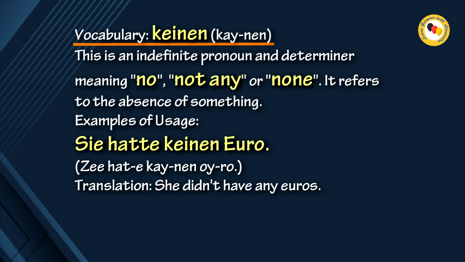Vocabulary: Keinen. This is an indefinite pronoun and determiner, meaning no, not any or none. It refers to the absence of something. Examples of usage: Sie hatte keinen Euro. Translation: She didn't have any euros.